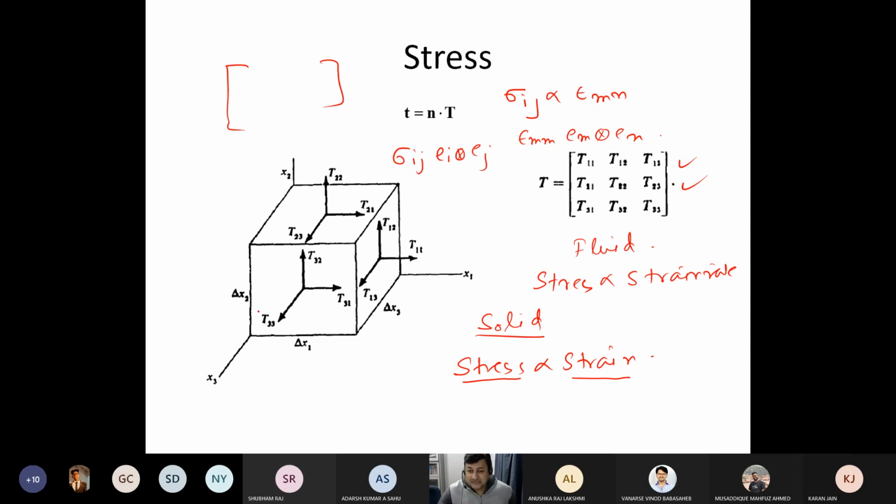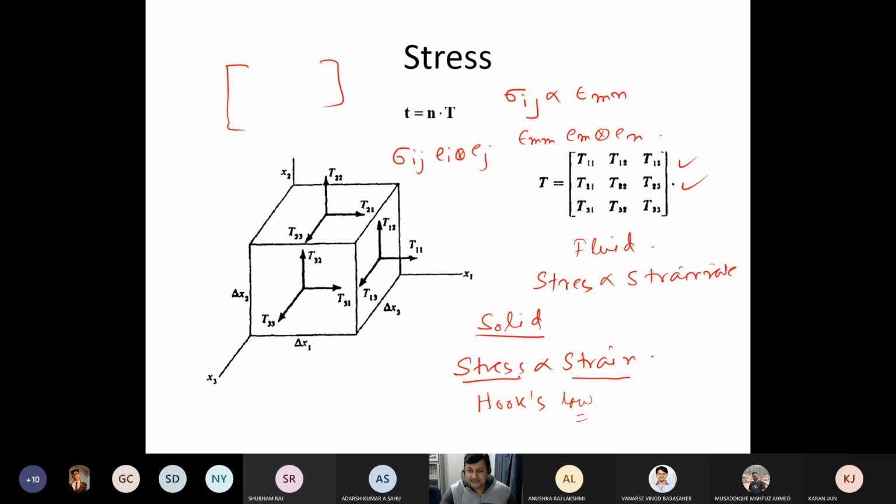And what is the name of this law? Somebody tell me. Hooke's law, sir. Right? By the way, Hooke and Newton were more or less contemporary. Robert Hooke was a bit senior, and he was almost near to inventing whatever Newton invented. Newton was a little bit junior to Hooke.